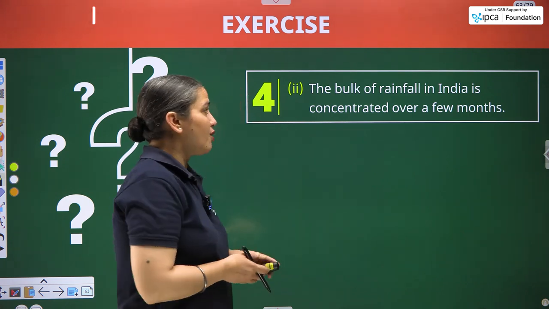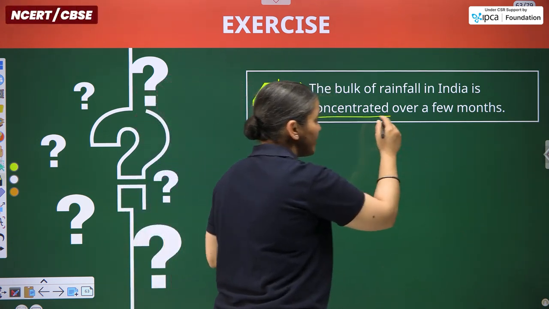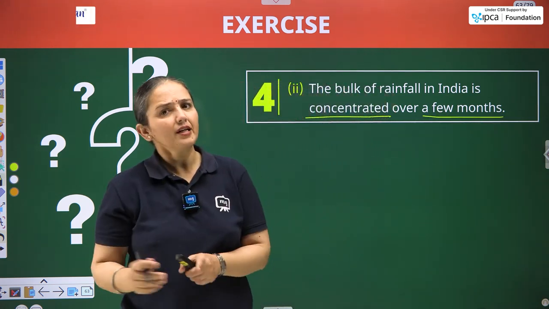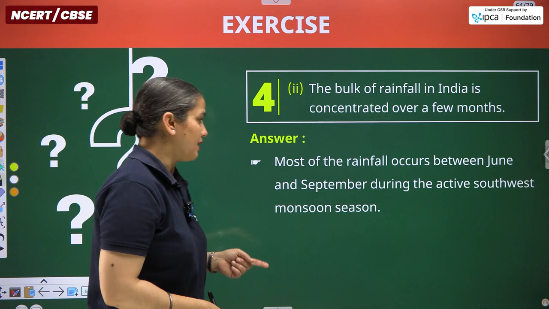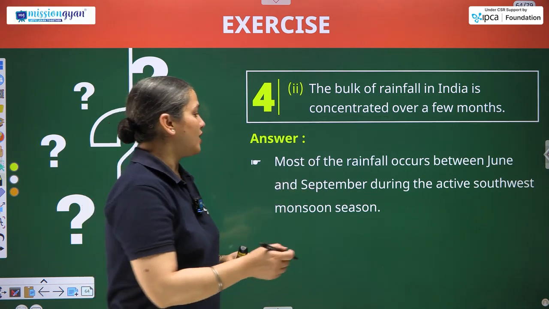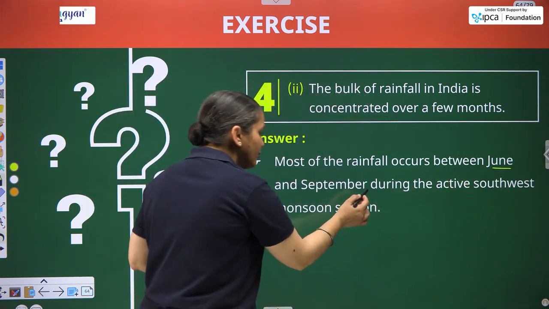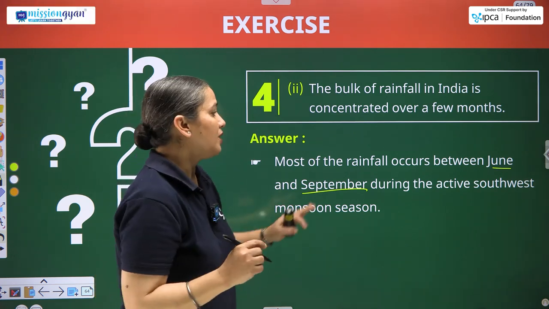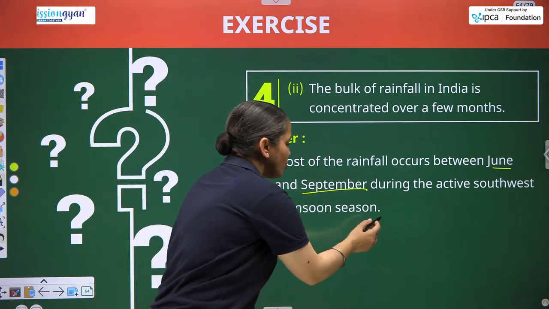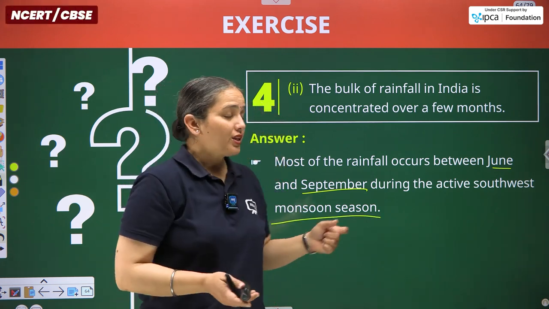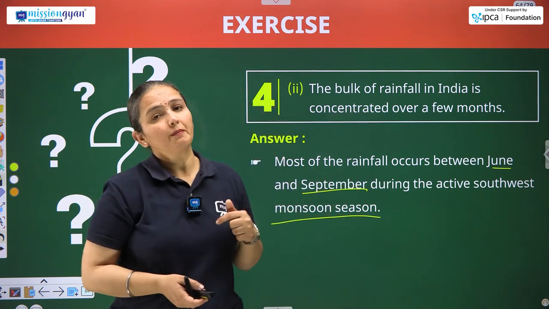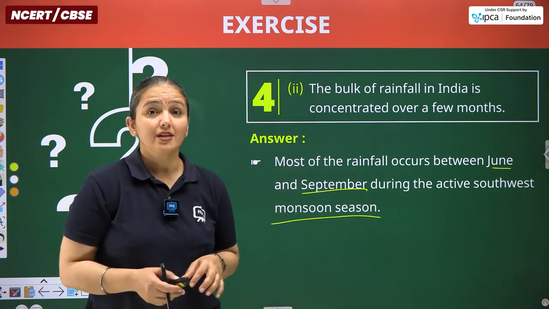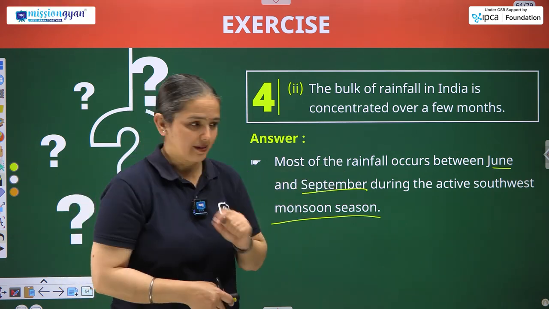The bulk of rainfall in India is concentrated, focused over a few months only, from June till November only. What's the reason for that? Most of the rainfall occurs between June and particularly September, but extending up to the November part by the retreating monsoon, during the active southwest monsoon season only. Within the northeast monsoon winds pattern, the rainfall received by the various parts of the India subcontinent is less.